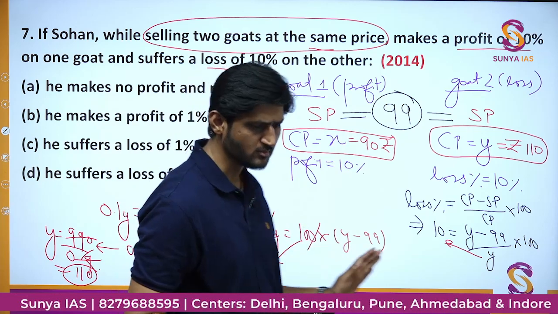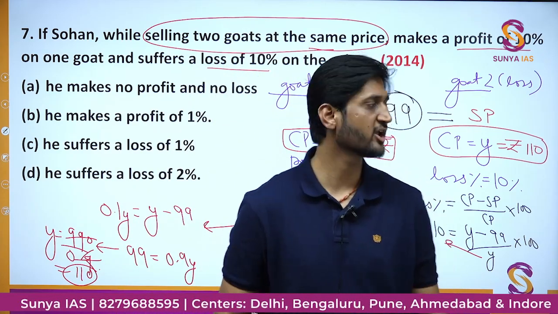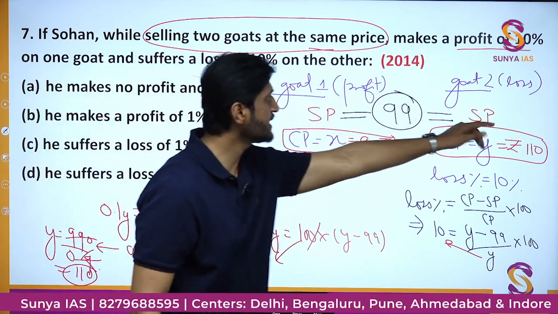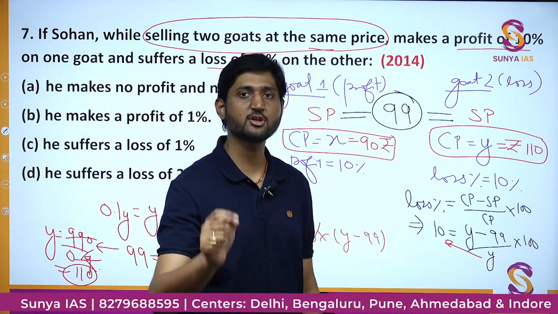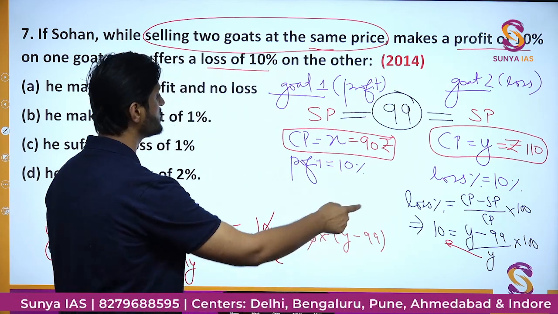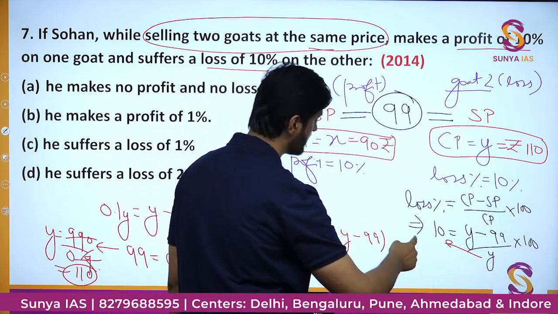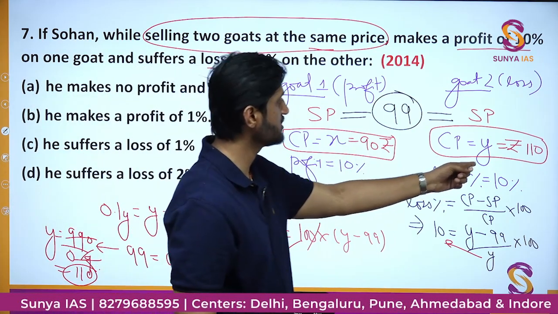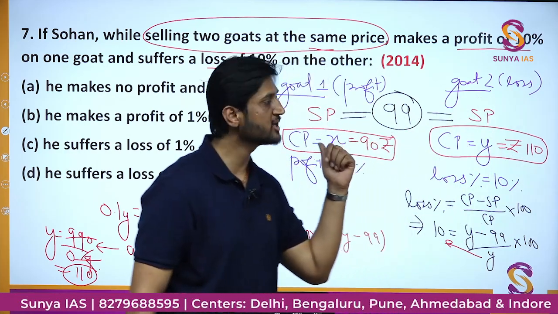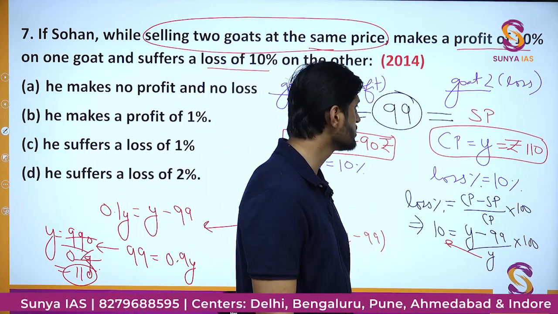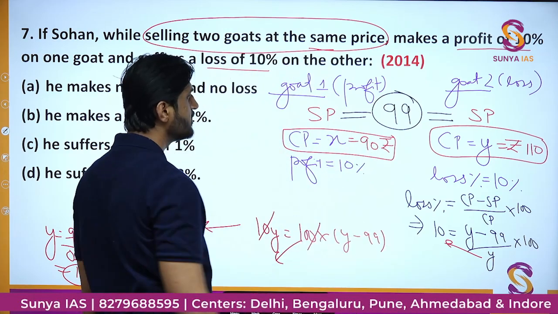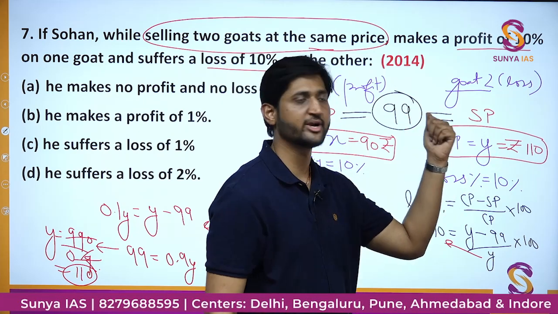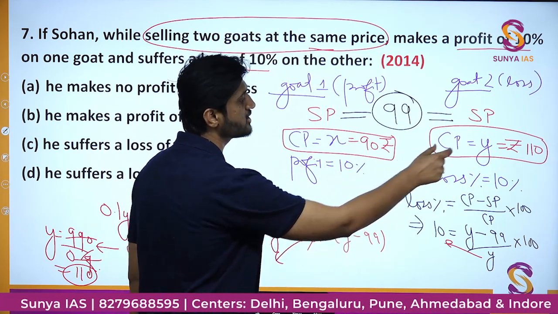I have done two separate calculations, because there are actually two different transactions. One is a profit making transaction, another is a loss making transaction. But what was similar in both is that we use the same concepts of profit percent and loss percent, and then got the value of cost price in one case and cost price in another case. One comes out to be 99, other comes out to be 110, and so you might have guessed why 99 is there, so that we can get good values in calculation. If I assume this value to be 100, you might not have been getting such nice and beautiful values here.